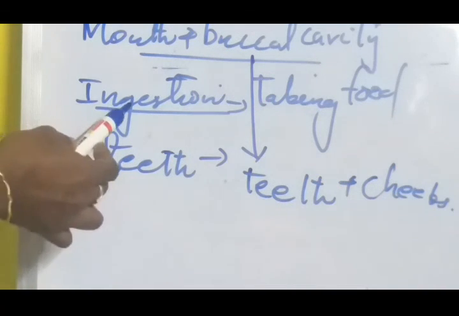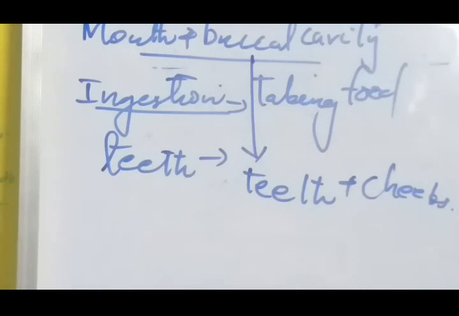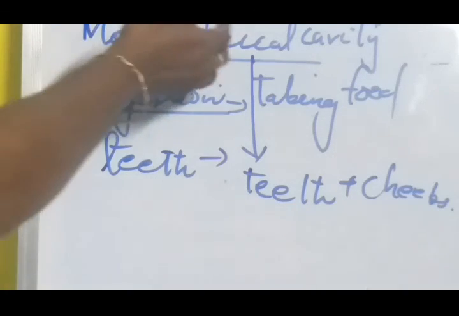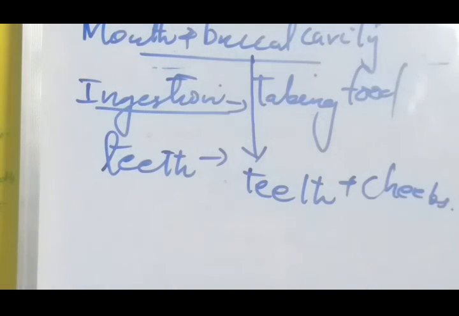Okay, what is meant by ingestion? The process of taking food into the mouth is called ingestion. And what is the function of teeth? It breaks down food into small pieces. Then what is meant by this buccal cavity? Actually, it is the space between teeth and cheeks, that is called the buccal cavity.